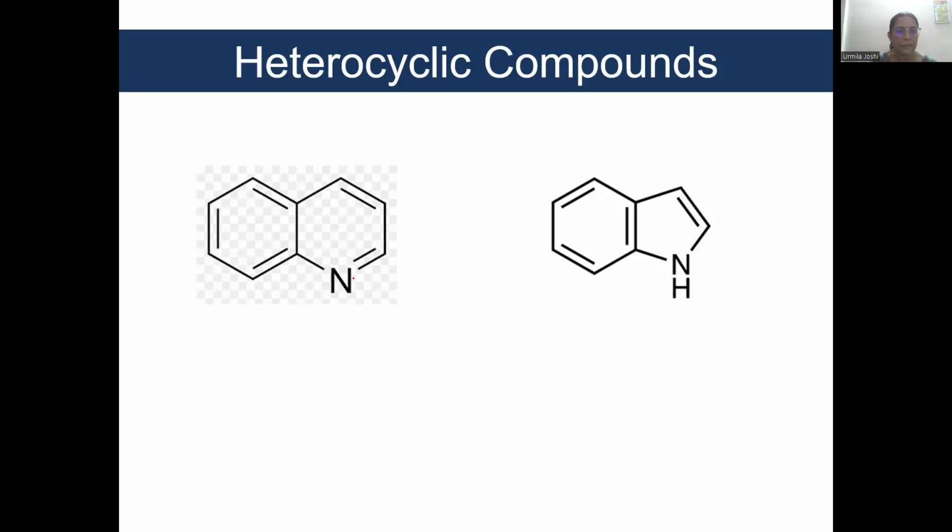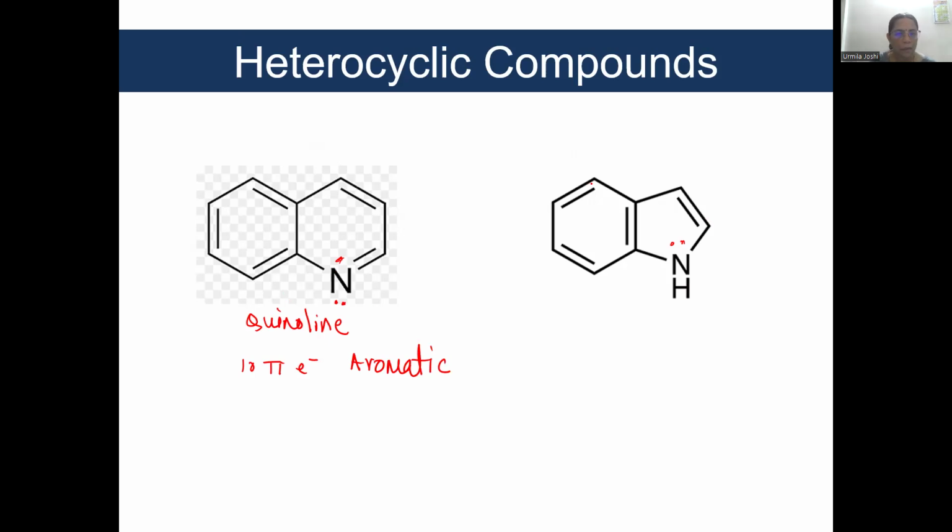Look at these structures. This is quinoline, right? What happens in case of quinoline? There is a pair of electrons, but that has to lie outside the ring. Okay. Here, it can be taken inside the ring. How many pi electrons are there inside the 2 rings? 3 double bonds here, 2 double bonds here. And so, total number of pi electrons is 10. And 10 pi electrons means aromatic.